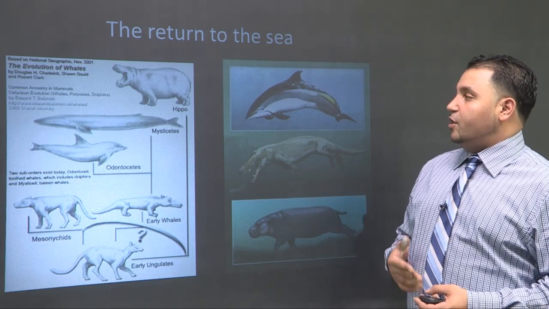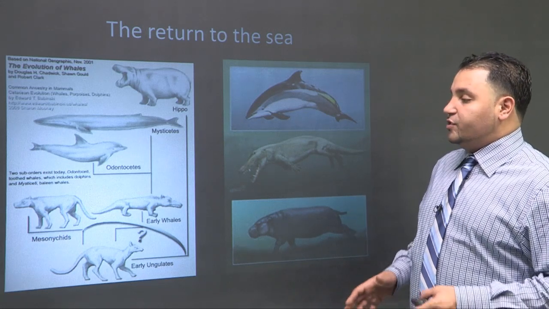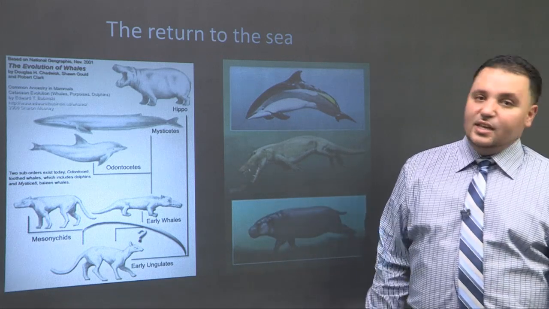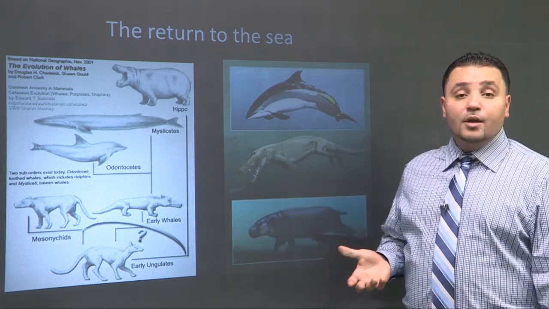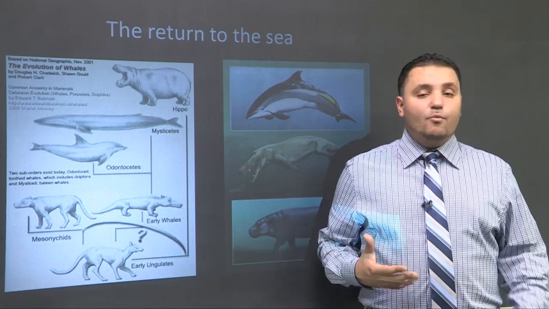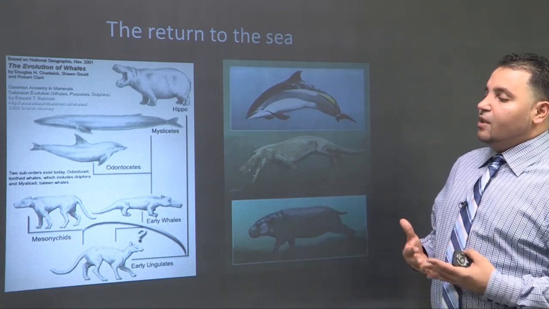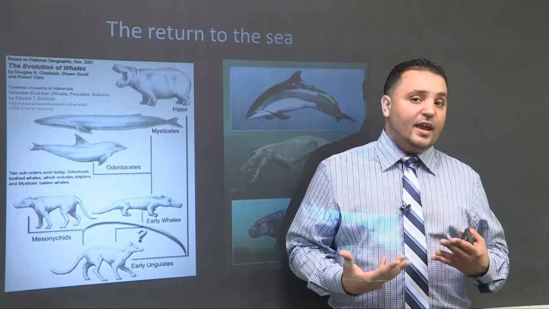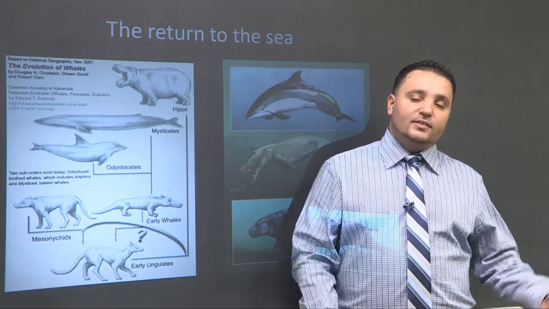Okay, and then finally the return to the sea. We believe that there were some organisms, mammals, that got so big that they decided to go back to the sea and really use their lungs there, more space and everything else. Just like the hippo was a great example. There were some dinosaurs that did the same thing. They breathed air, had lungs, and yet they went back to the sea.